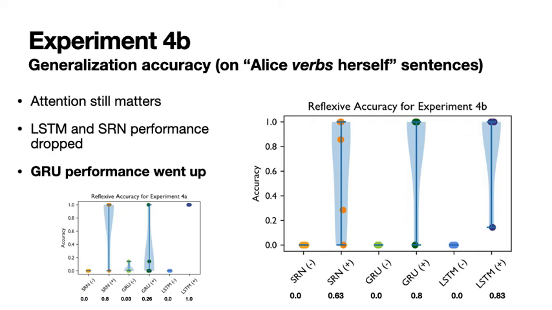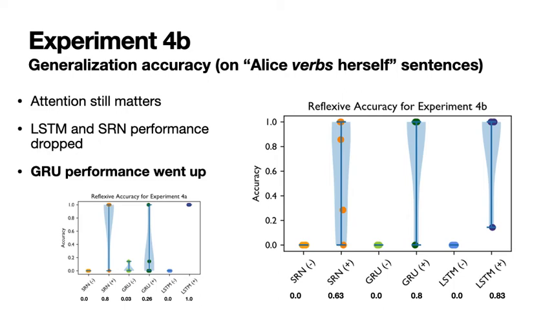As we might expect, attention still plays an important role, and making the training set smaller did harm LSTM and SRN performance. However, the notable thing here is that GRUs with attention performed much better on this more difficult task, going from 26% accuracy, where only 1 out of 5 networks succeeded in generalization, in 4a, to 80% accuracy in 4b, where 4 out of 5 networks succeeded.